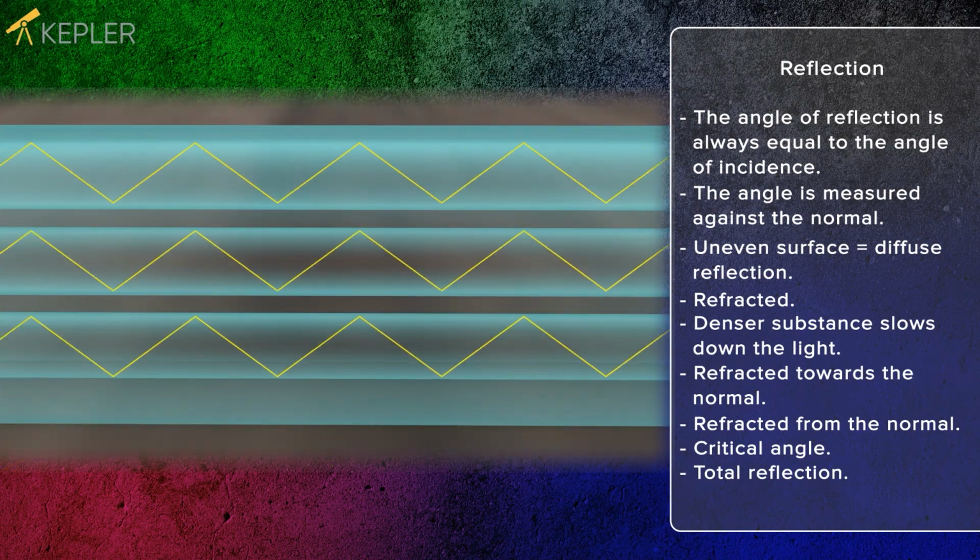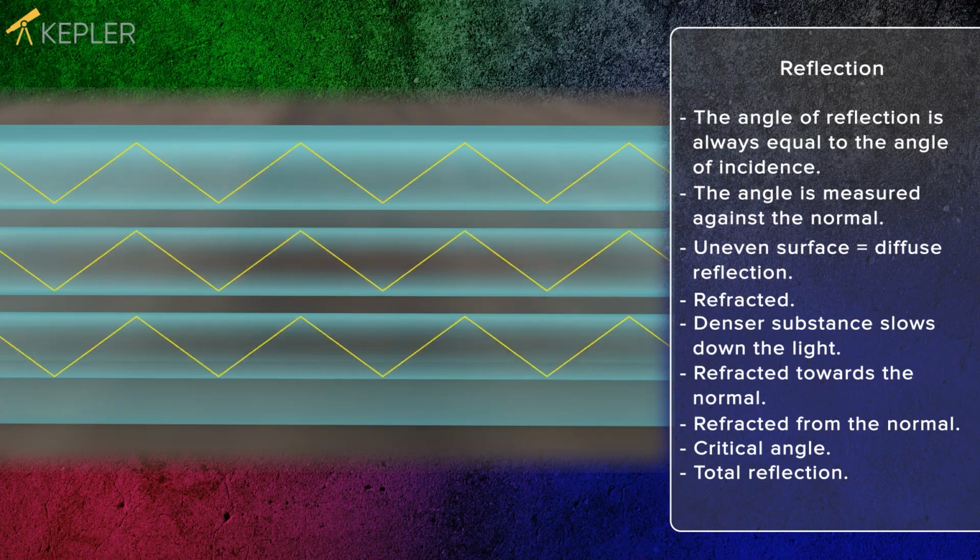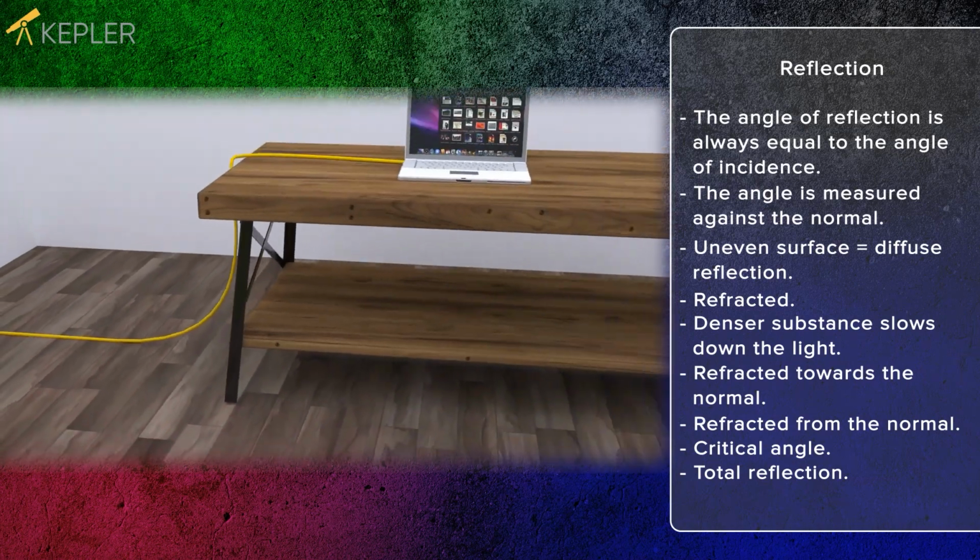In a fiber optic cable, information is sent in the form of light rays. It could be a telephone call or an internet connection.